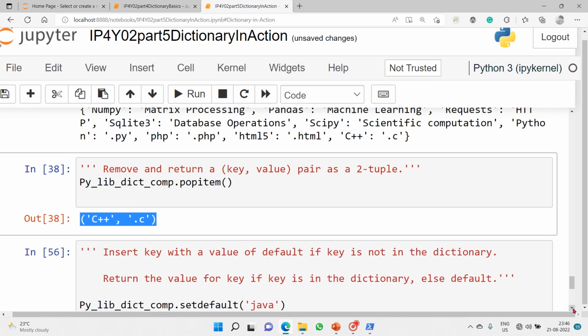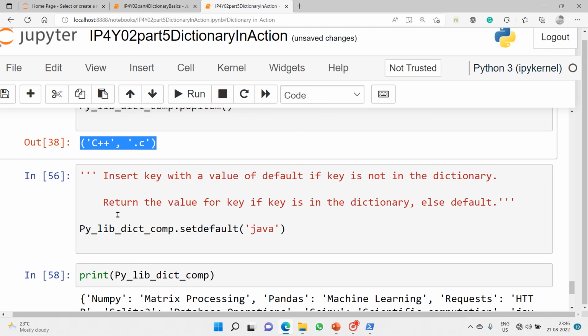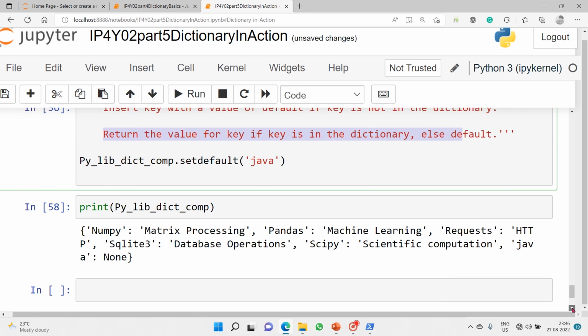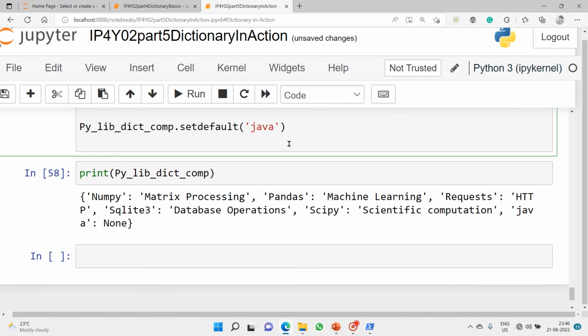And then finally setdefault: insert key with a value of default if key is not in the dictionary. Return the key value if the key is in the dictionary, else default. Now let's add the Java key.